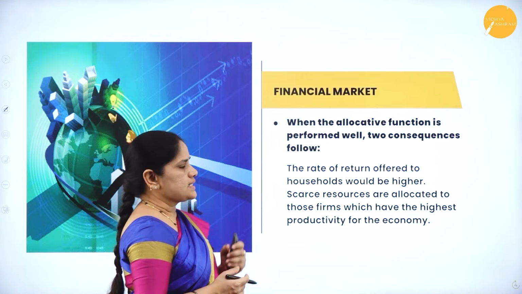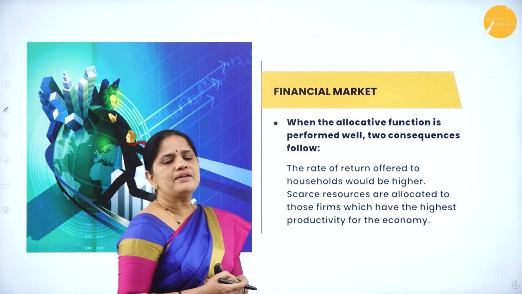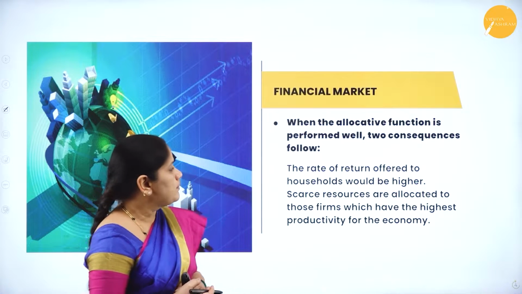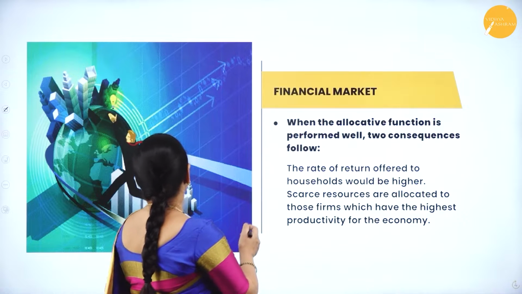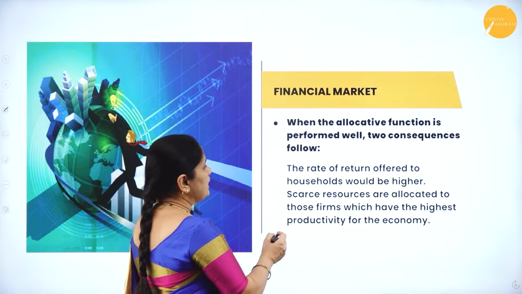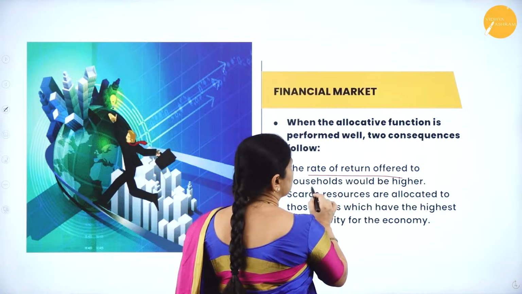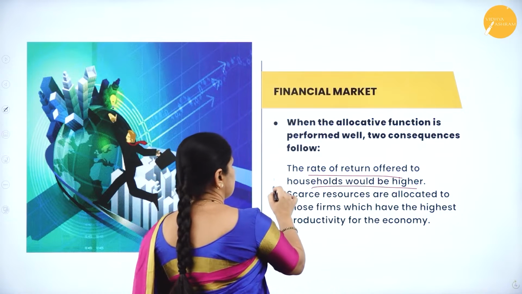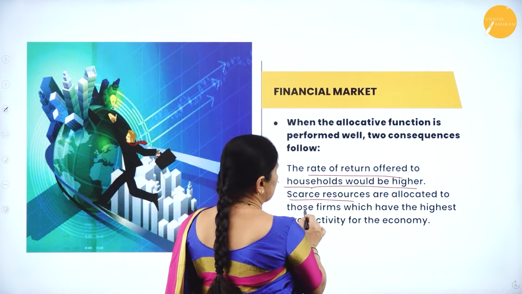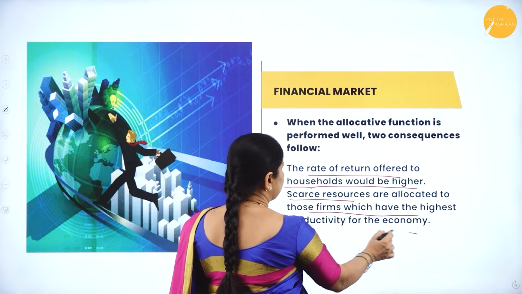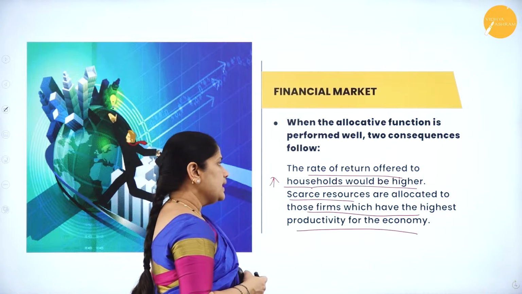Next, let us see what will happen when this allocative function is performed. When the allocative function is performed well, the rate of return offered to households will be higher and scarce resources are allocated to those firms which have the highest productivity for the economy.